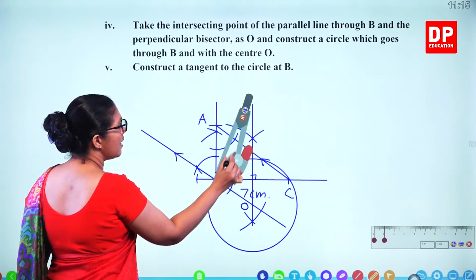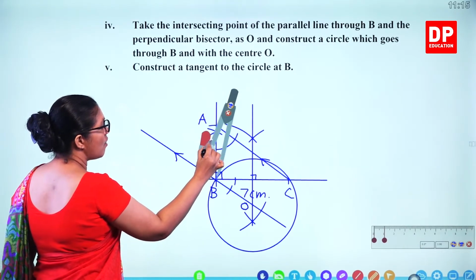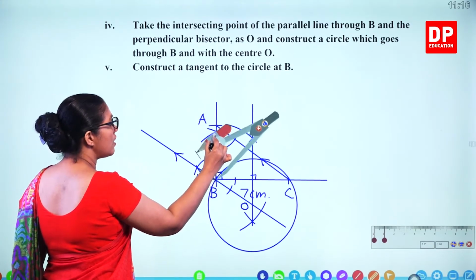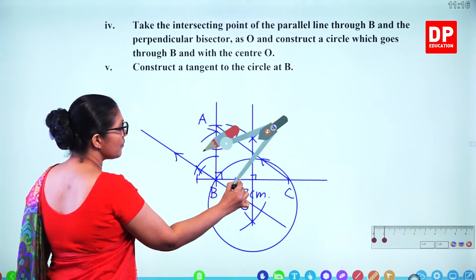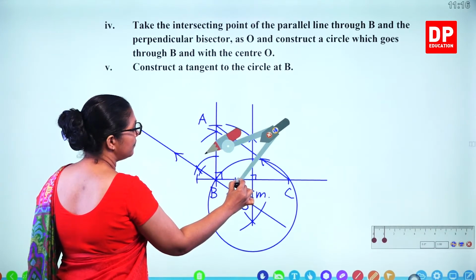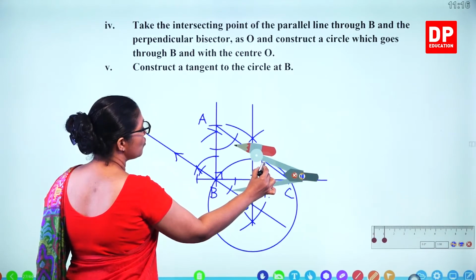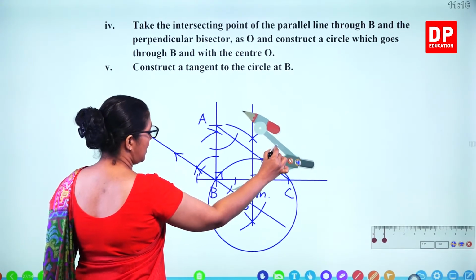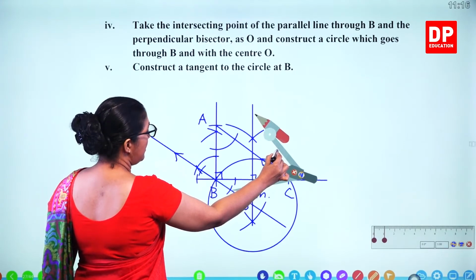Draw an arc here, an arc onto the other side, and then take a longer distance and keep on top of these 2 points, and you can draw the tangent line.